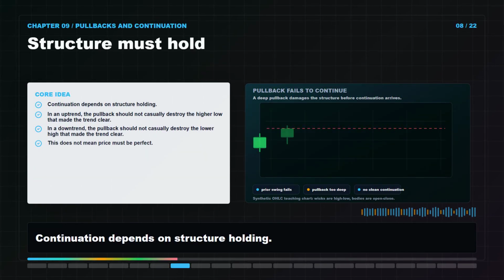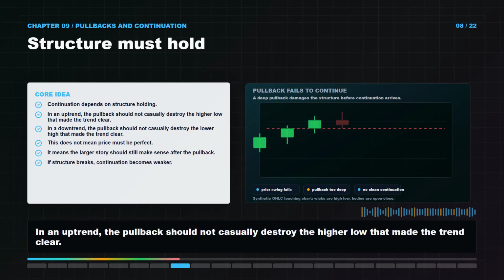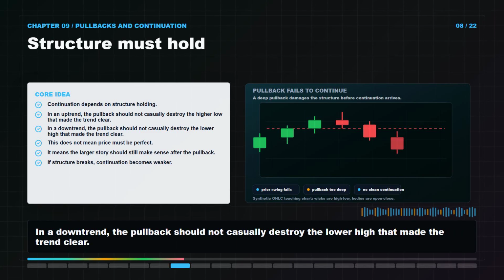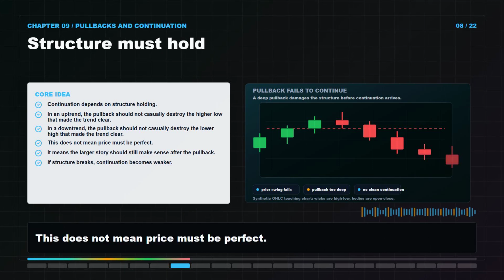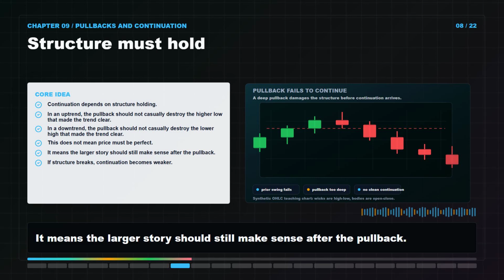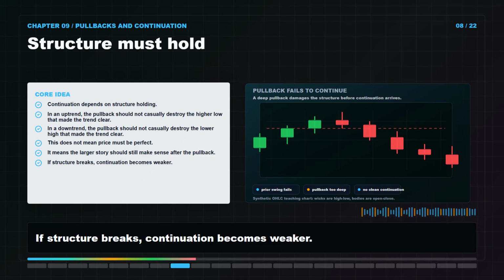Continuation depends on structure holding. In an uptrend, the pullback should not casually destroy the higher low that made the trend clear. In a downtrend, the pullback should not casually destroy the lower high that made the trend clear. This does not mean price must be perfect. It means the larger story should still make sense after the pullback. If structure breaks, continuation becomes weaker.